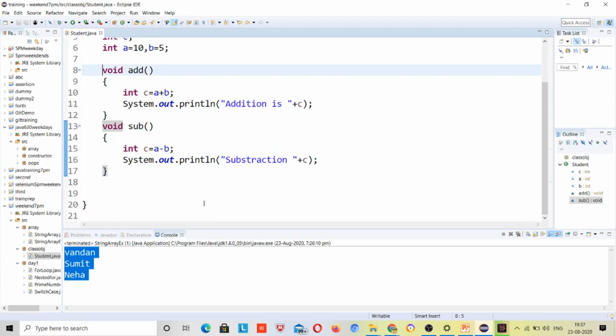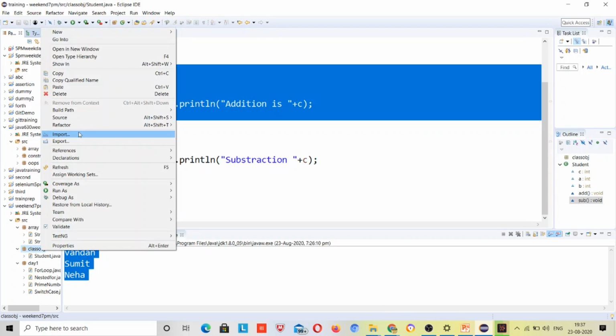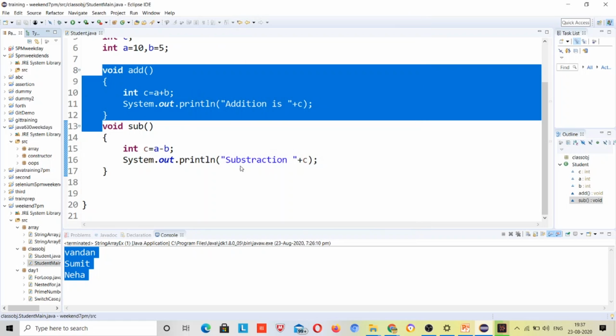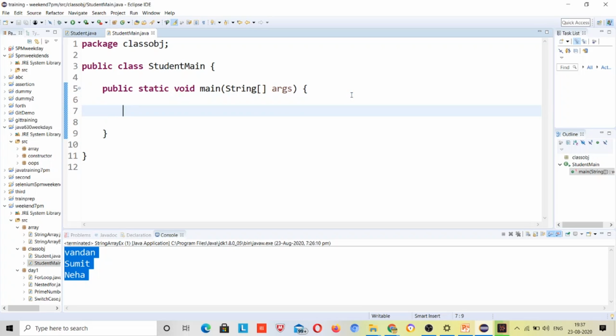Now I have to use this add method inside some other class, maybe a main class, you can say Student main, because I have named this class Student, but as per the usage I should have given the class name as Calculator, right? But I have given Student, but the class name should explain what operation is performed, right?